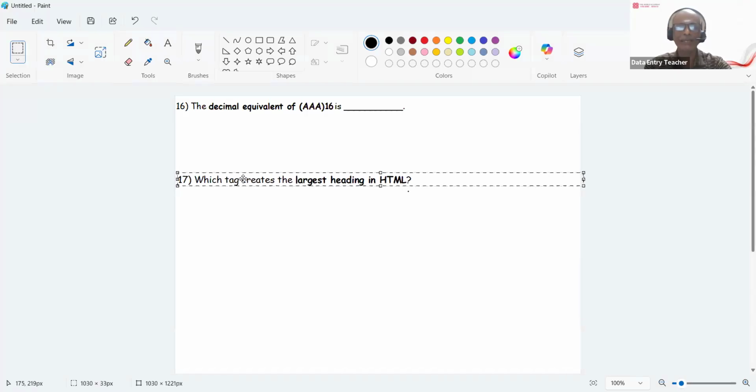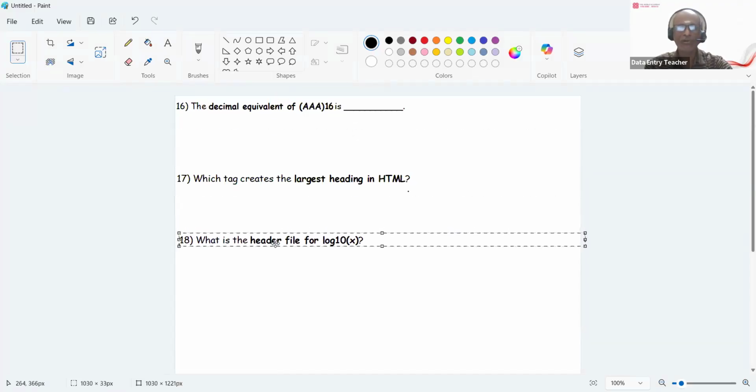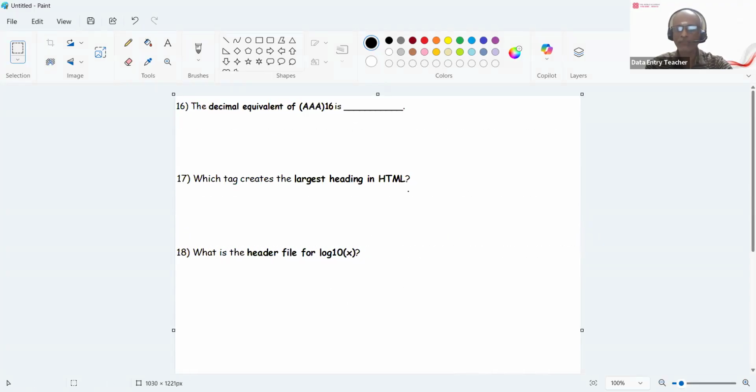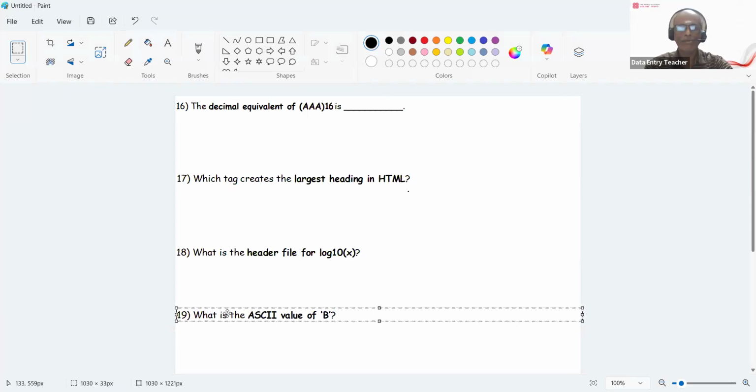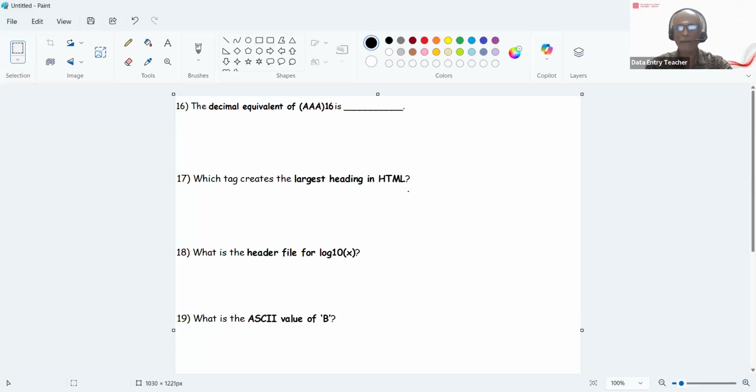So let me go to the next question. What is the header file for log x, log 10, log x base 10? And the last question, what is the ASCII value of B? So we'll see all these questions now.